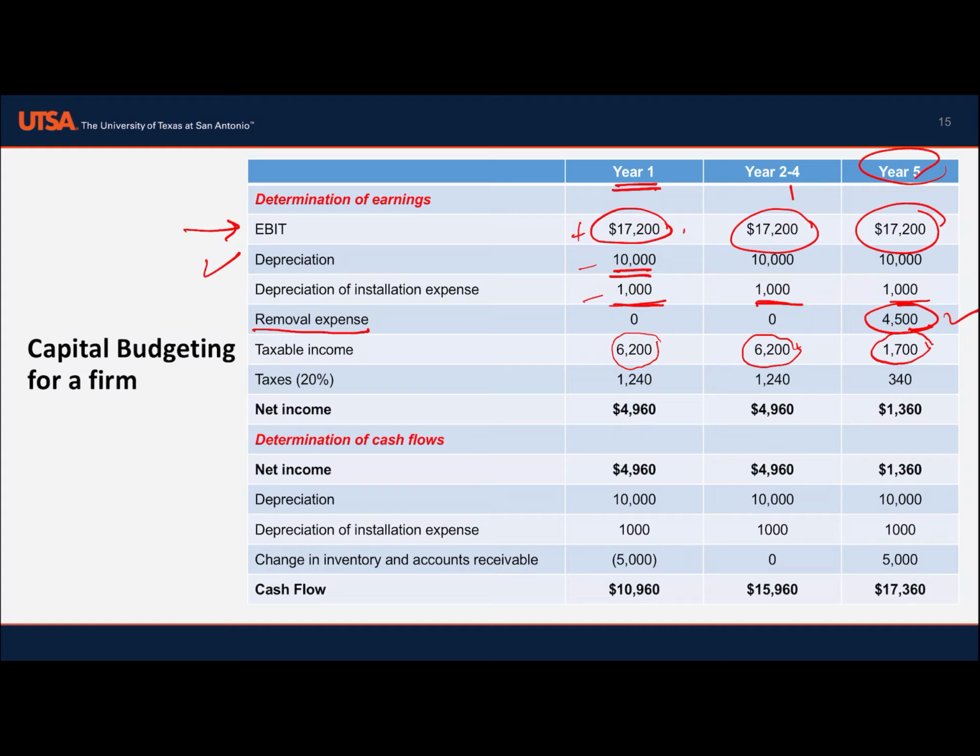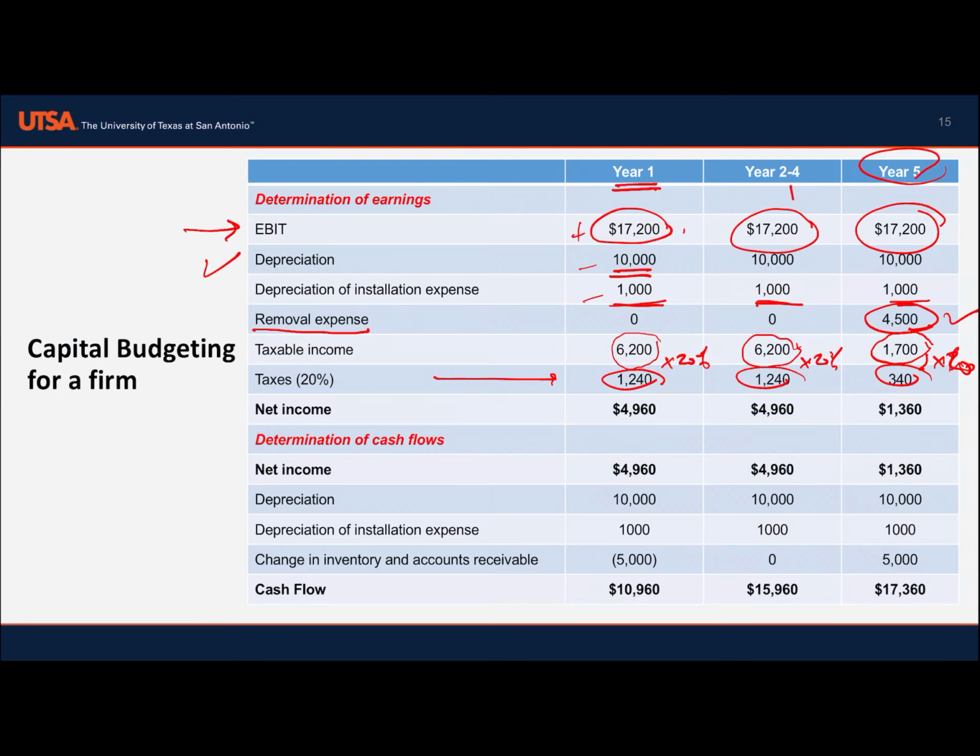Based on this taxable income, the company pays tax. The tax rate is 20%. So we multiply 6,200 by 20% for each year, and we find the taxes.